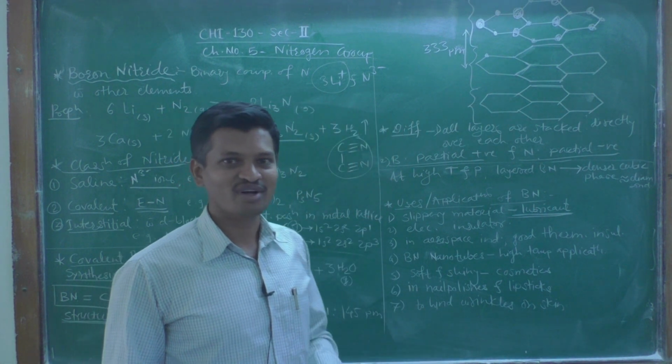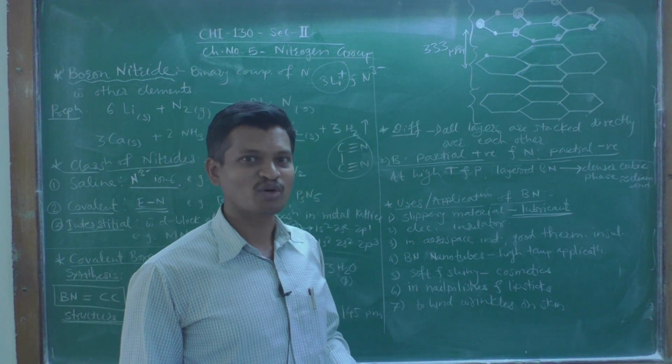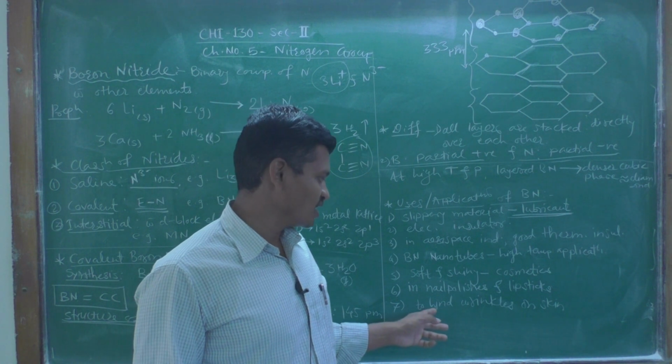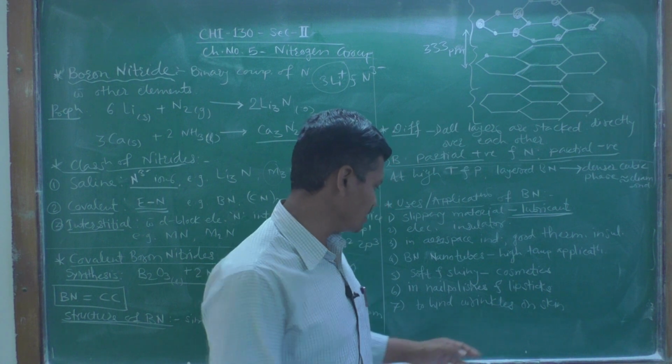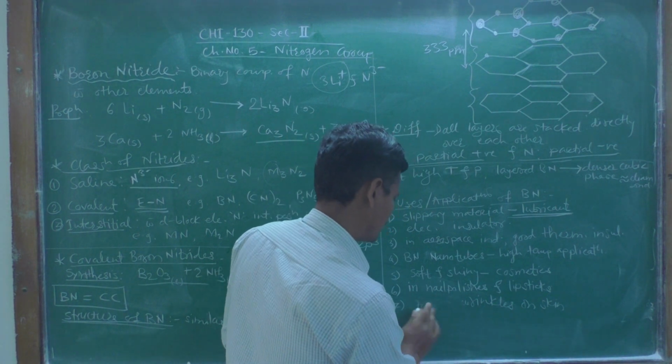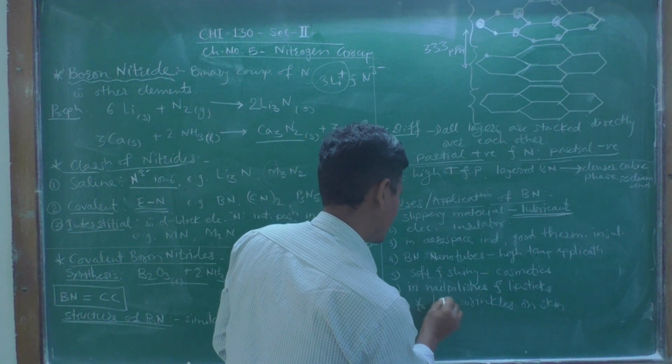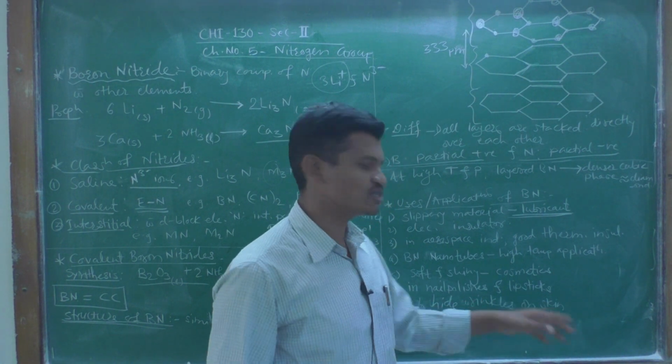Again, it has a very wide range of applications in the cosmetics field, because it is used to hide wrinkles on skin.